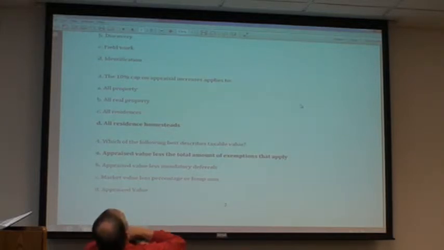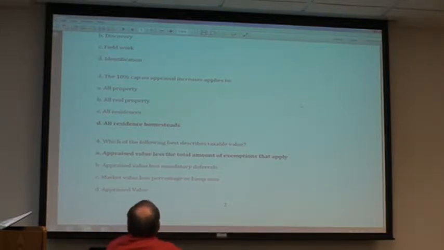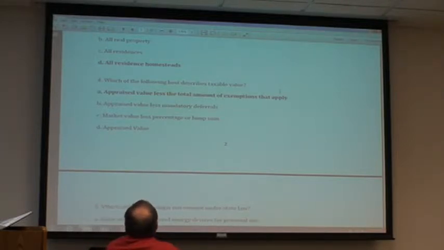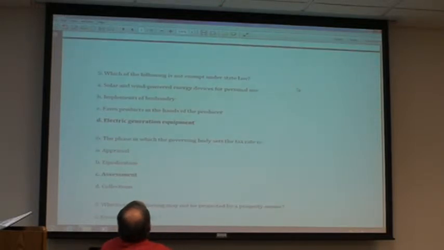Question number 3, the 10% cap on appraisal increases applies to what kind of property? All residential homesteads. Number 4, which of the following best describes taxable value? The best description is appraisal value less the total amount of exemptions that might apply. Number 5, which of the following is not exempt under state law? Solar and wind power is exempt, implements 100% is exempt, farm products are exempt. Number D, electric generation equipment is not exempt.